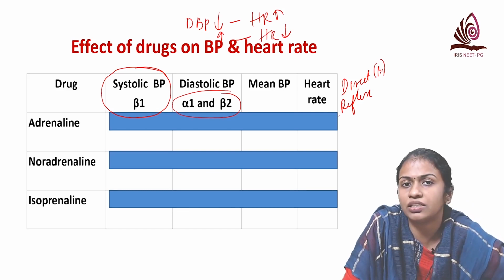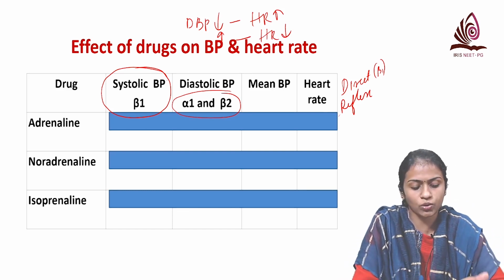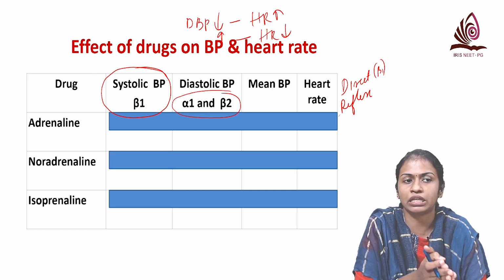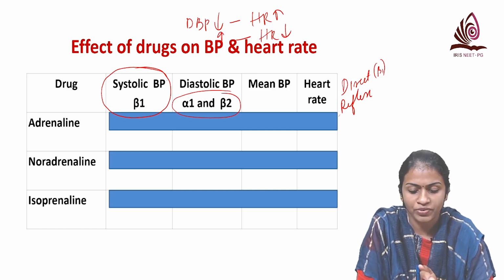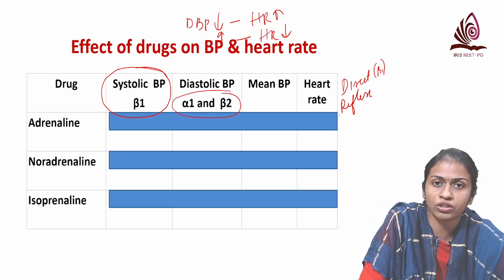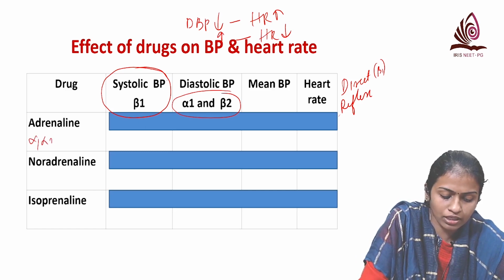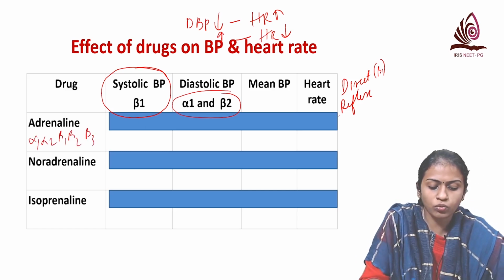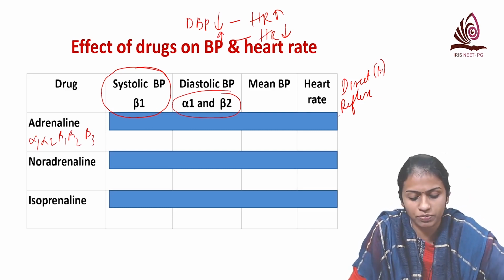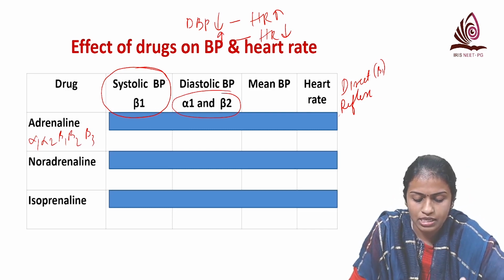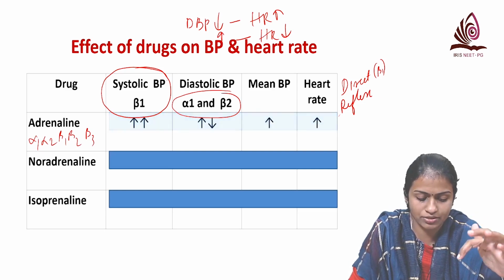If this concept is clear, then you will know the action of adrenaline, noradrenaline and isoprenaline. Adrenaline acts on all the receptors: alpha 1, alpha 2, beta 1, beta 2, beta 3. What will be the action on systolic BP? Because beta 1 action is there, systolic BP is increased.